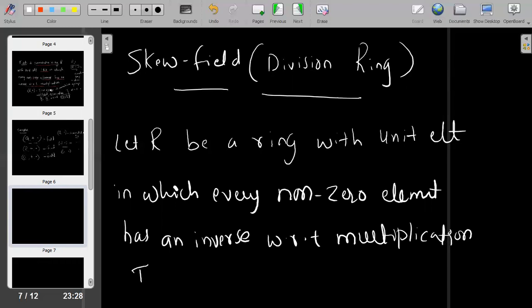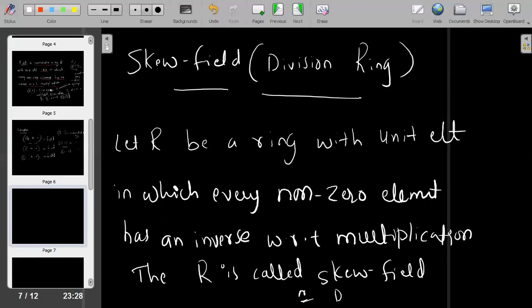Then R is called a skew field or division ring.